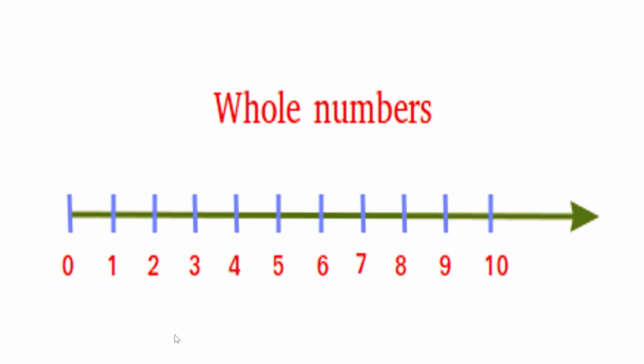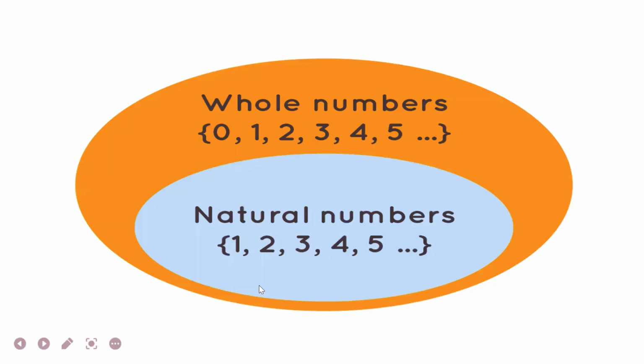So the difference between natural numbers and whole numbers is of 0 only. Whole numbers consist of 0 as well as all the natural numbers. So you may check here, natural numbers are a part of whole numbers.